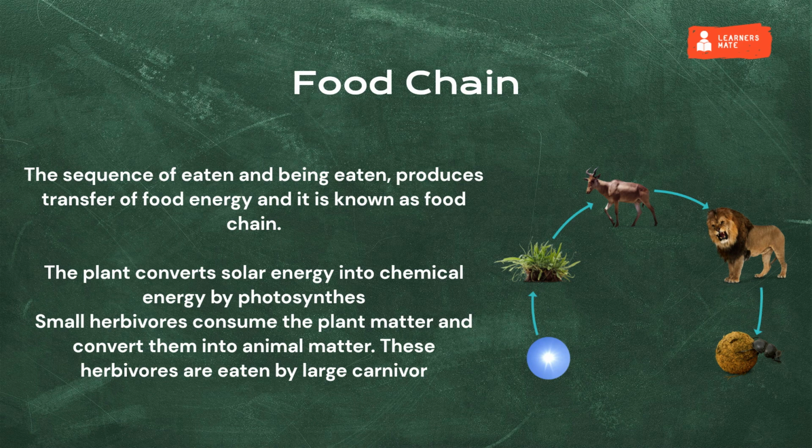The plant converts solar energy into chemical energy by photosynthesis. Small herbivores consume the plant matter and convert it into animal matter. Those herbivores are eaten by large carnivores. Types of food chain. There are two types of food chain. One is the grazing food chain and the second one is the detritus food chain.